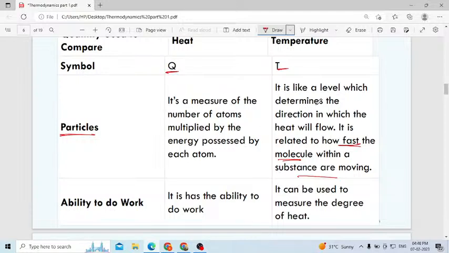Then here you can observe how fast or how slow the molecules are moving. Otherwise particles, molecules, atoms, any words you can use. So don't get confused. That is nothing but temperature.